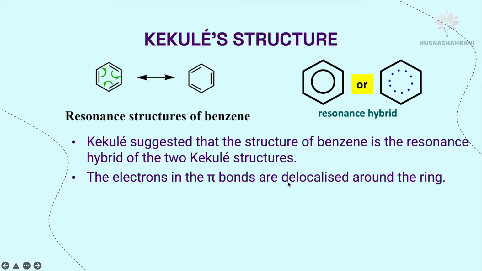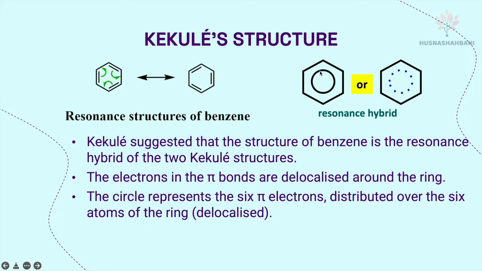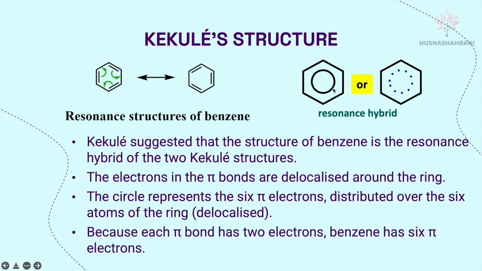The electrons in the pi bonds are delocalized around the ring. The circle represents the 6 pi electrons. So this circle represents 6 pi electrons distributed over the 6 atoms of the ring. So there are 6 carbon atoms. So these 6 pi electrons are distributed around the 6 carbon atoms in the ring, meaning it is delocalized, or it keeps moving. Because each pi bond has 2 electrons, the benzene ring has 6 pi electrons, because the benzene ring has 3 pi bonds.